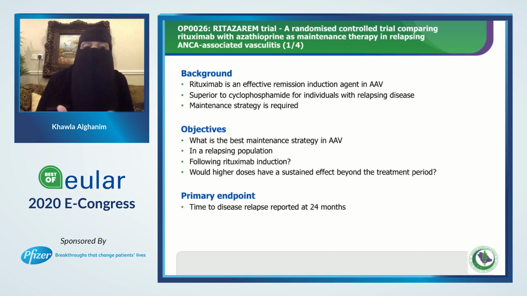But it has been clear that a maintenance strategy is required, and lots of studies are now looking at the role of many medications in the maintenance phase. So the objective of this study was to determine the best maintenance strategy in ANCA-associated vasculitis, especially in the relapsing population following rituximab induction, and what the appropriate dose is. I will show you in the study design what dose they used, and I will compare it with the previous study. The primary endpoint in this study was time to disease relapse reported at 24 months.